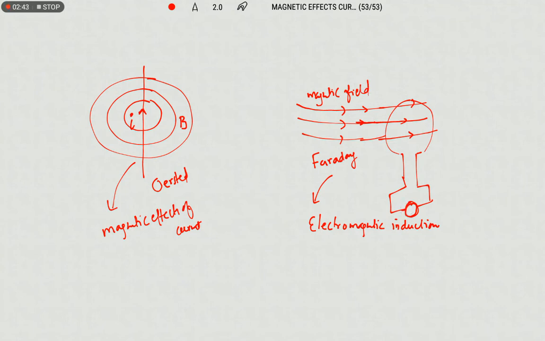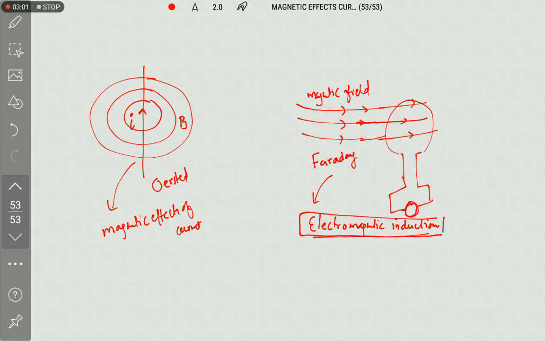That phenomenon is known as electromagnetic induction. Now we are going to discuss electromagnetic induction in detail. Before that, let us discuss magnetic flux.